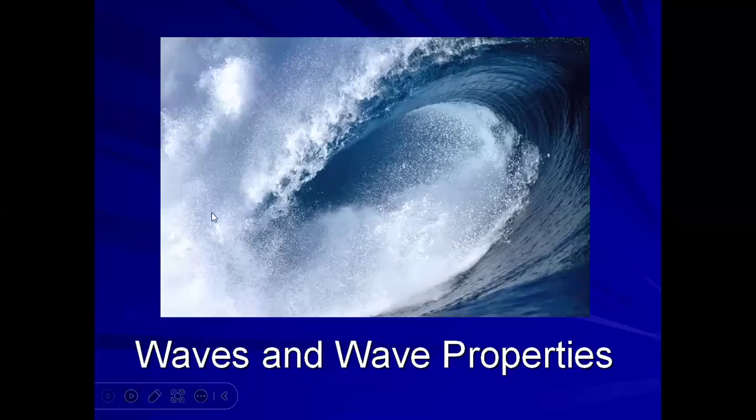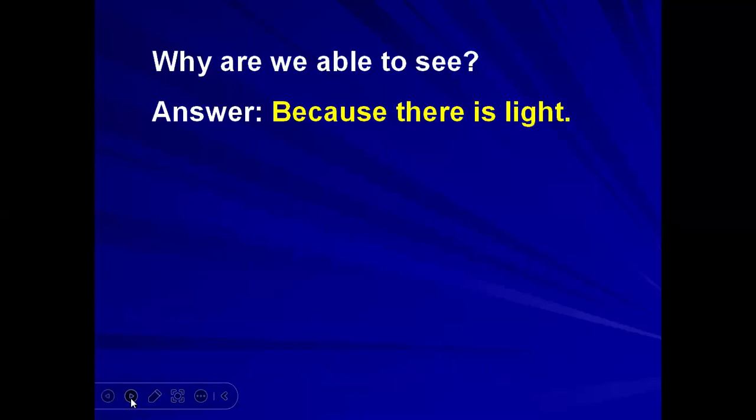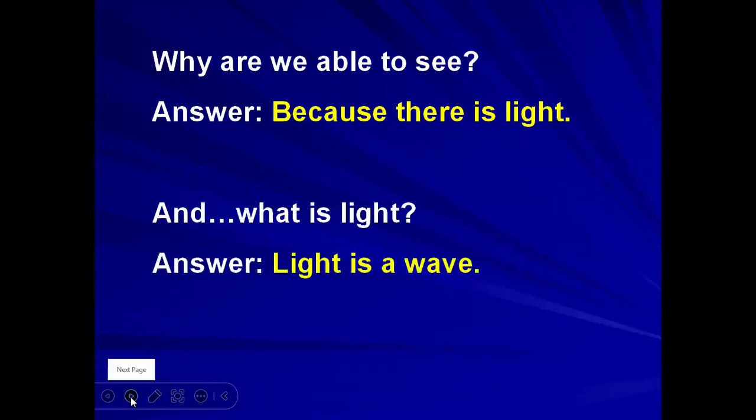First of all, we'll try to understand what is wave and classification of waves and wave properties. This is the ocean. In every sea, we get these types of waves. Why are we able to see? Because there is light. And what is light? Light is a wave. So, what is wave?